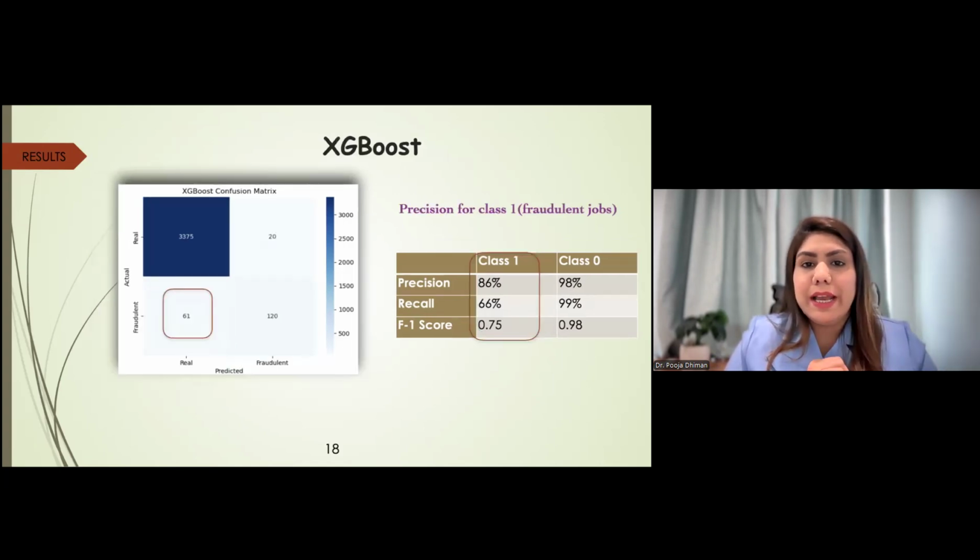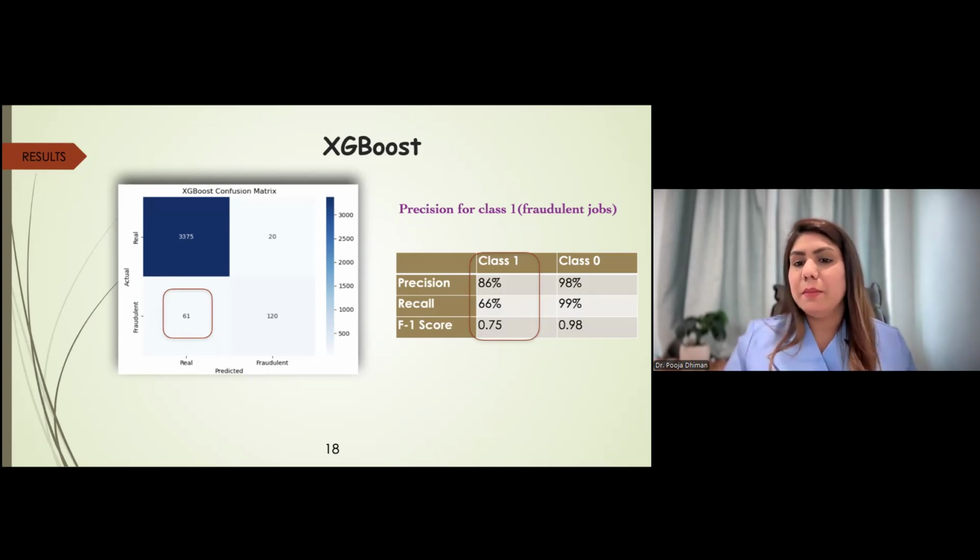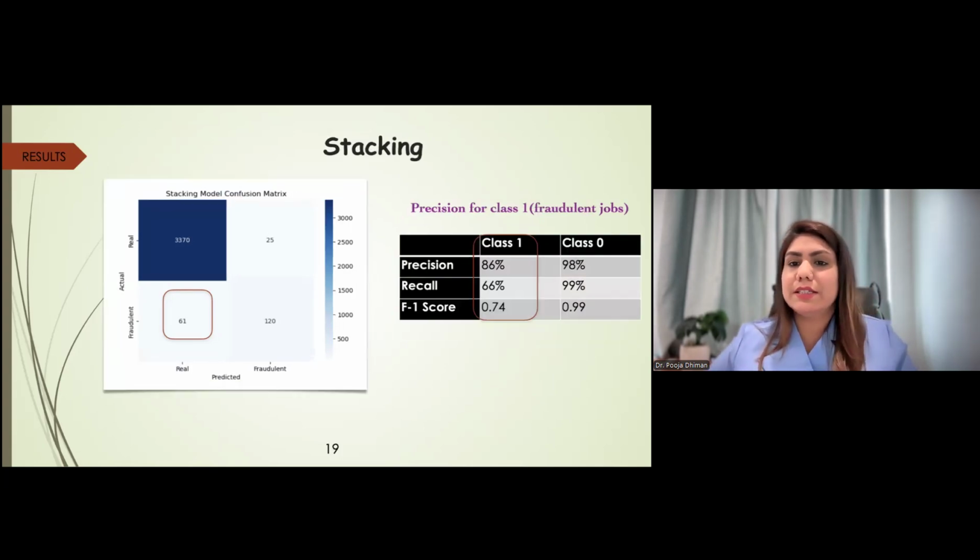Next, we will talk about the extreme boosting model. In this, the result is decreased again for real versus actual. Here 61 actual jobs are fraudulent, but predicted to be real. In terms of precision, it is the same as the previous one, but here the F1 score is good, showing a good balance between precision and recall, where 86% of jobs predicted to be fraud are actually fraud.